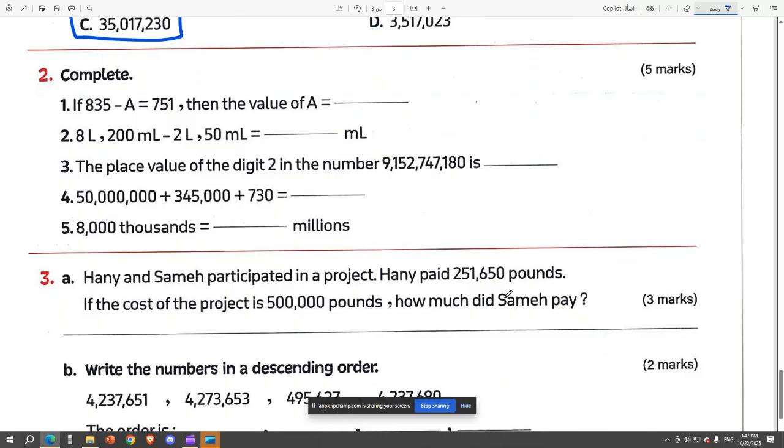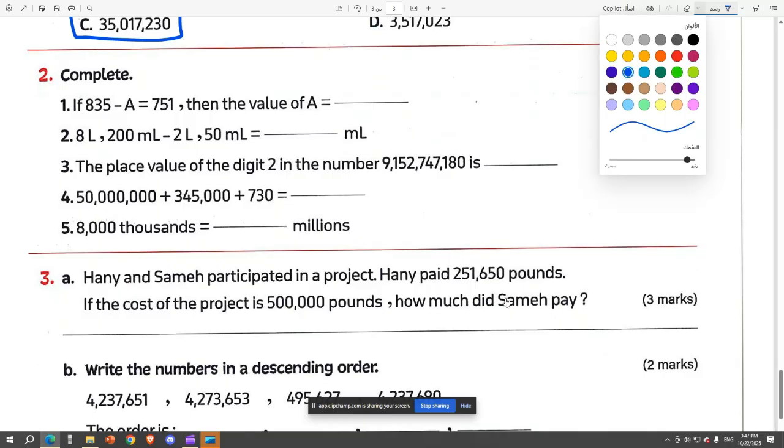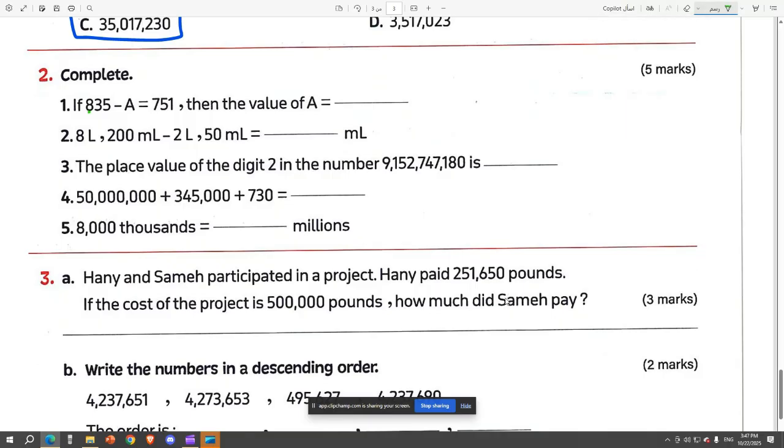Question 2. Complete. If 835 minus A equals 751, what is the value of A? So ask yourself, are they friends? Are they friends? Look here. They are not friends. They are far apart.